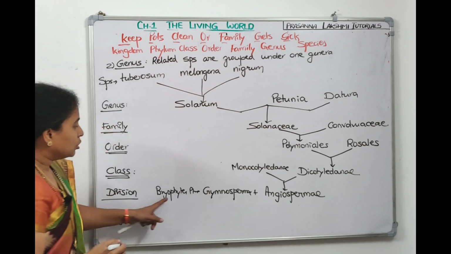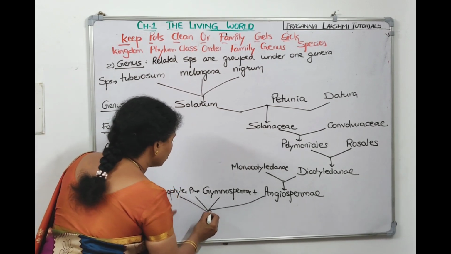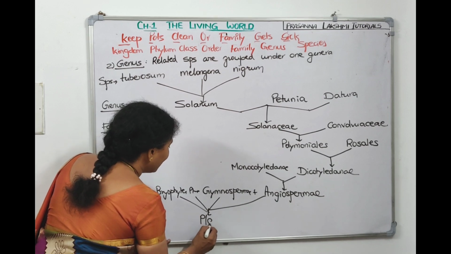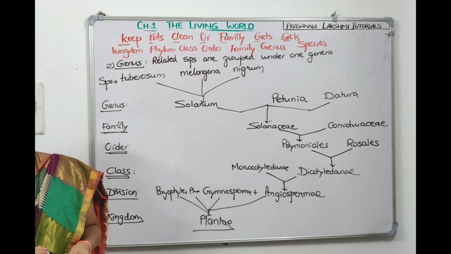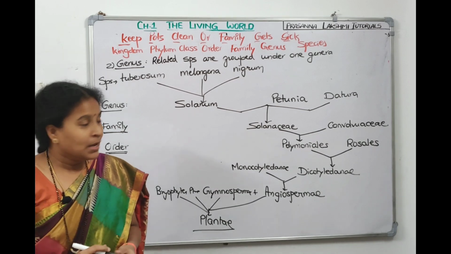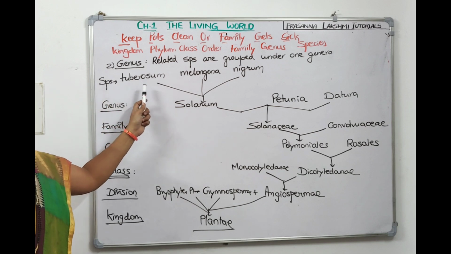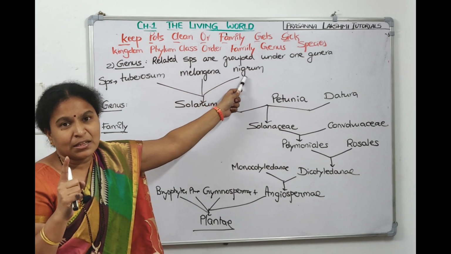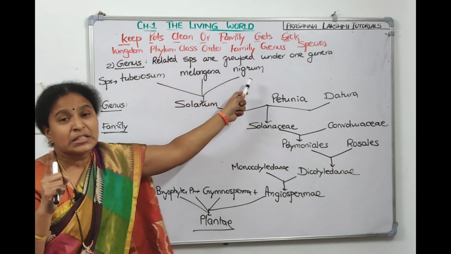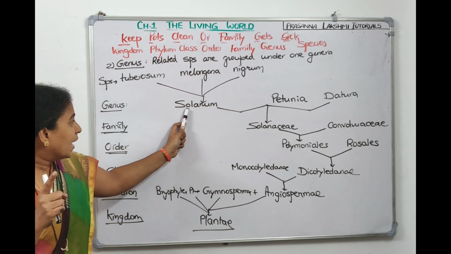Bryophytes, pteridophytes, gymnosperms, angiosperms are kept under a kingdom called Plantae. See how beautifully we have seen a hierarchy in the plant kingdom. So we started with species. There are three species: Solanum nigrum, Solanum melongena, and another. These three species have similarity among themselves, so that's why they are kept under a genus called Solanum.